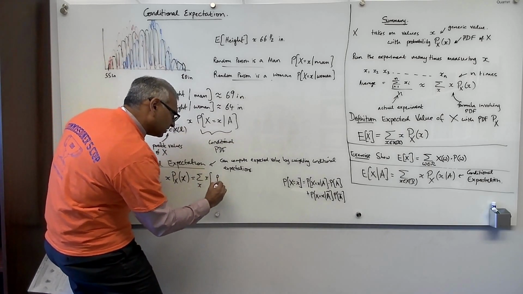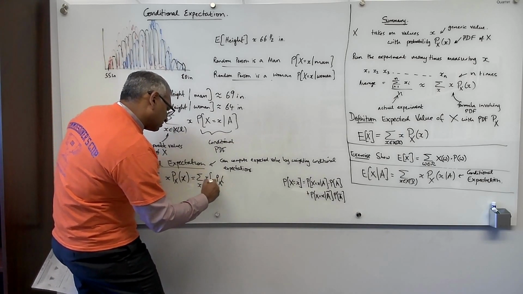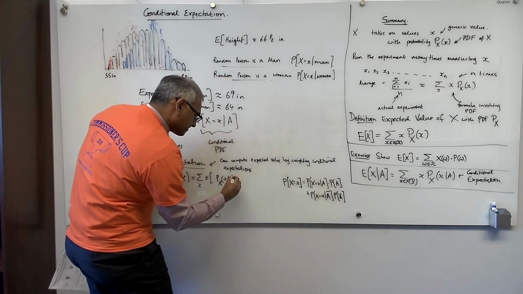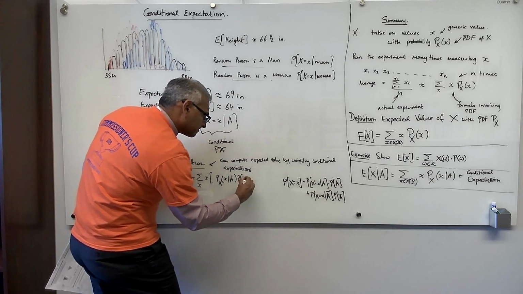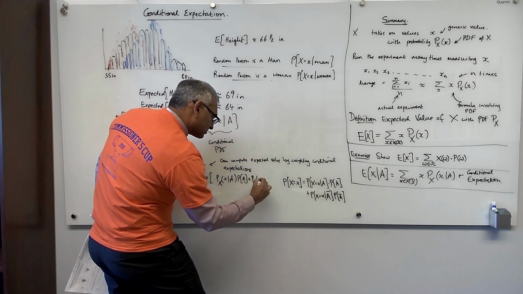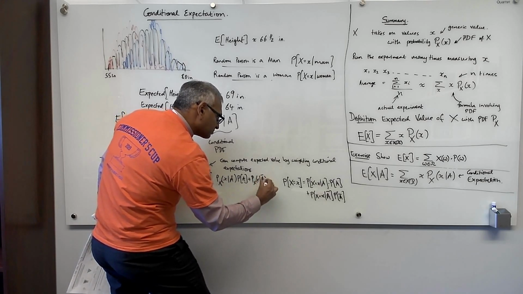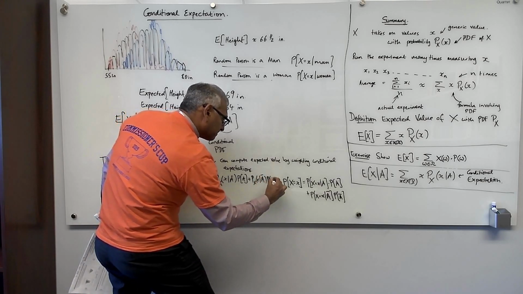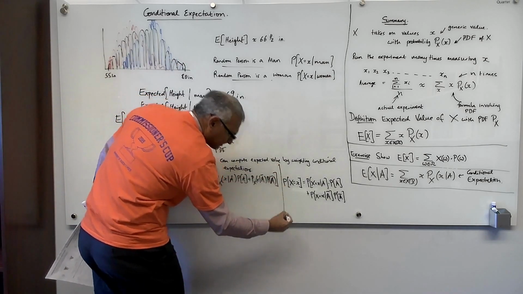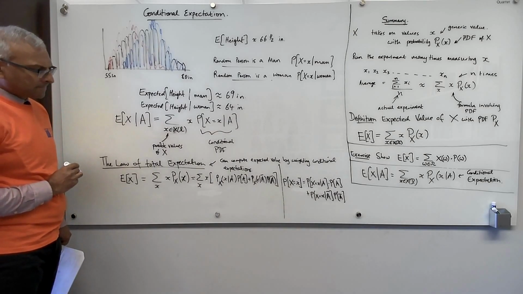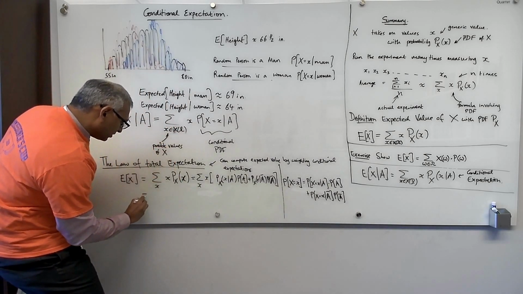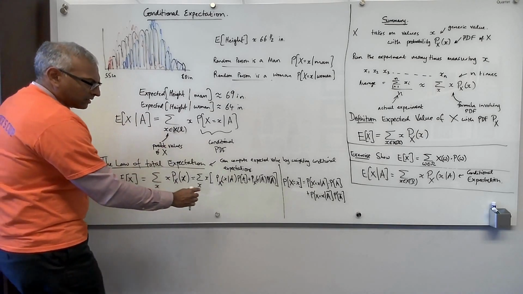That gives us the probability of x given A times the probability of A, plus the probability of x given not A times the probability of not A. I just expanded this using the law of total probability.